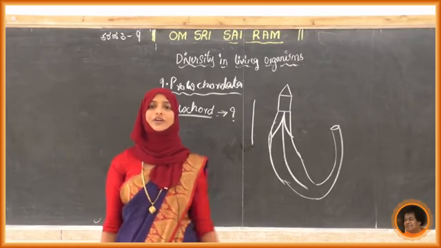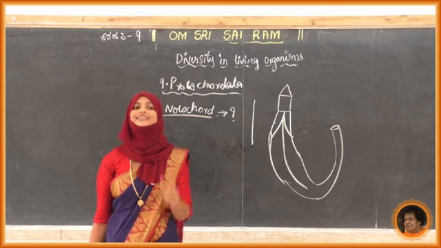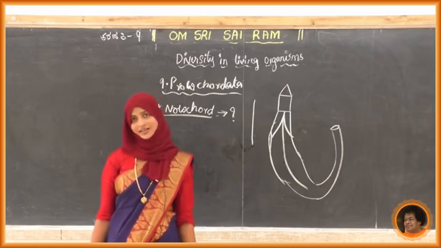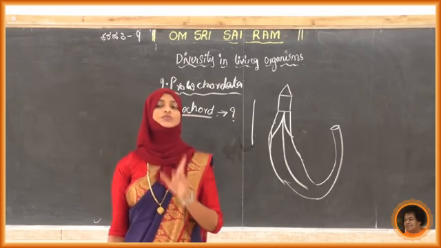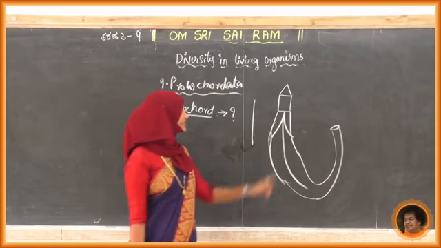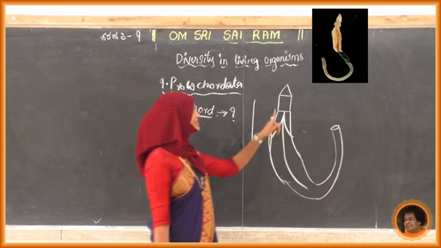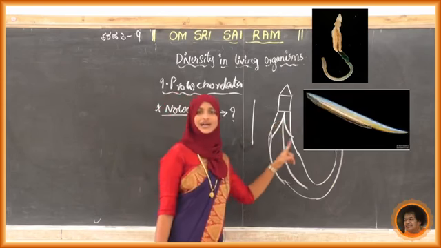One example we have already discussed, that is Balanoglossus. One more example is Amphioxus. One more is Herdmania. These are the three examples. Just observe the pictures. These are just photos I have taken from the internet. See, this is Balanoglossus, and above that are Amphioxus and Herdmania.